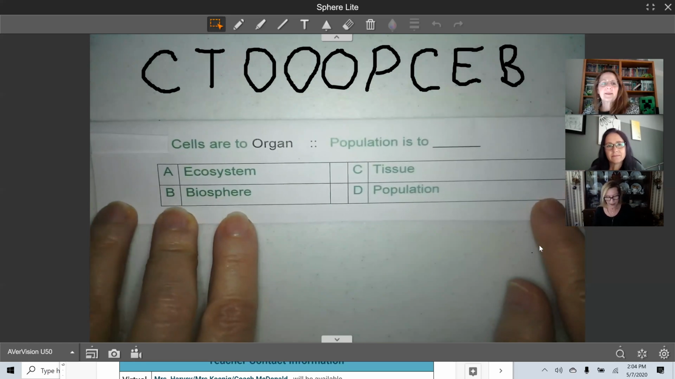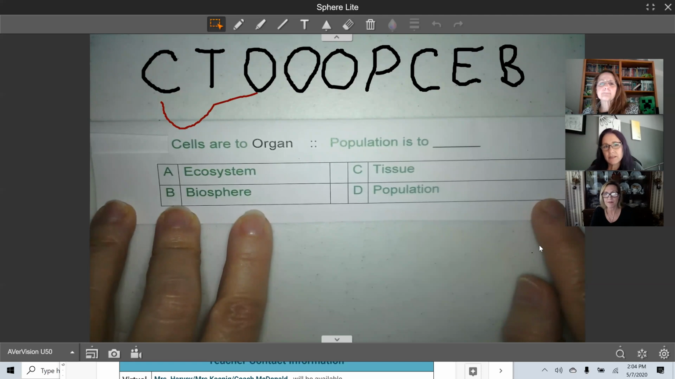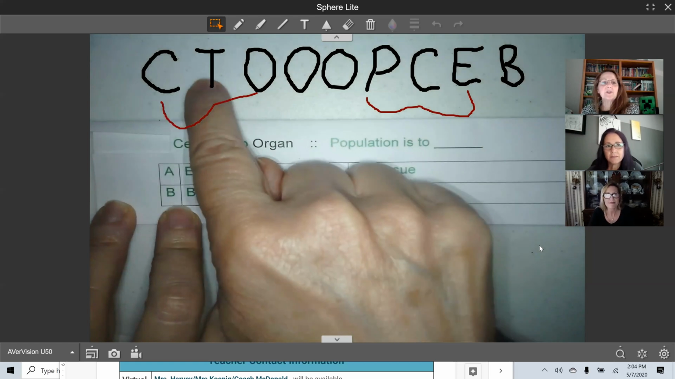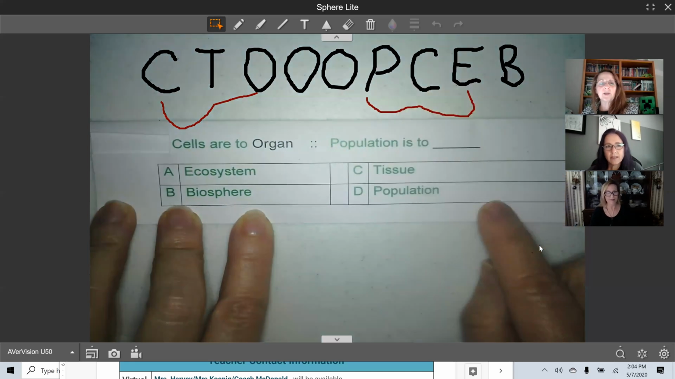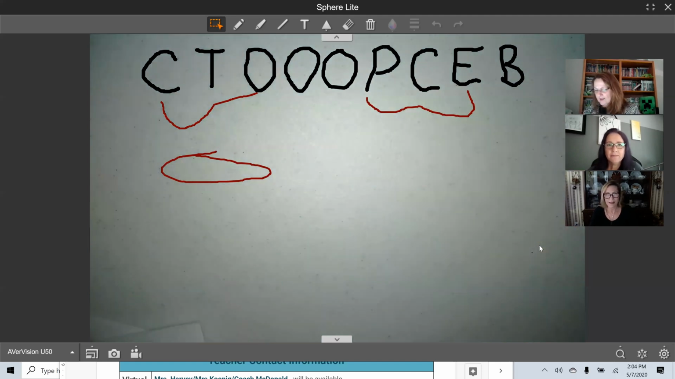All right, cells are to organs, as population is to ecosystem. This is a little tricky. If I went from cells to organ, I skipped 2 places. So then from population, I'm going to skip 1, and I'm going to go here. Cells to tissues to organ, and then population to community, and from community to ecosystem. Good job. So my correct answer is ecosystem.